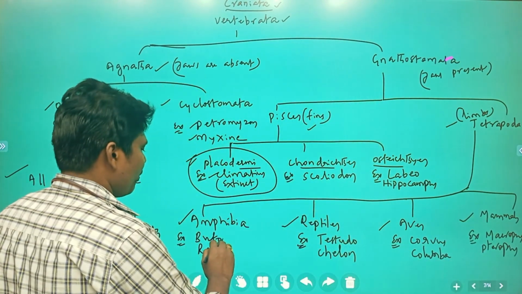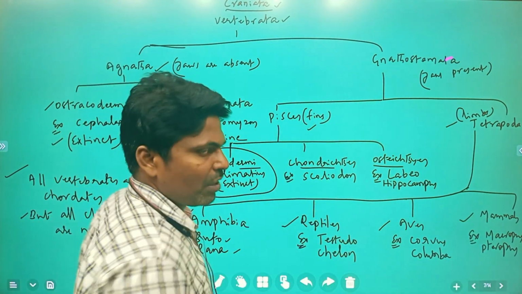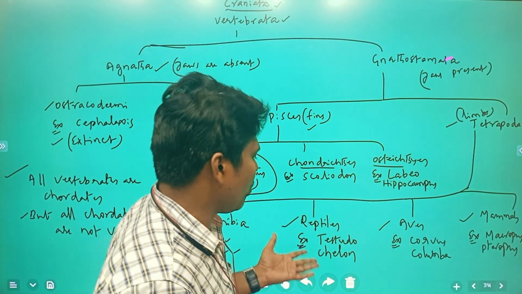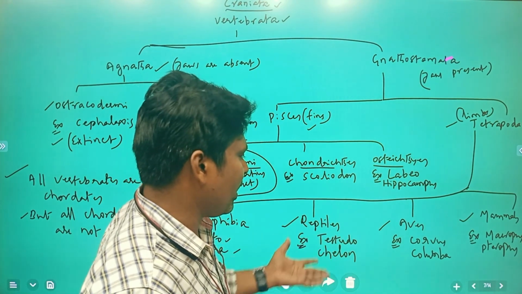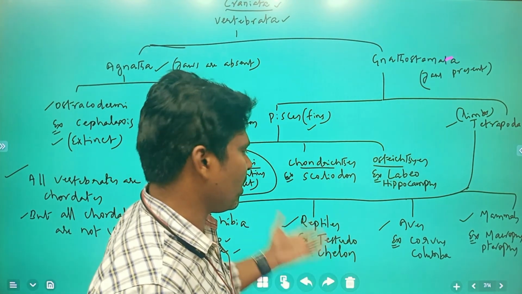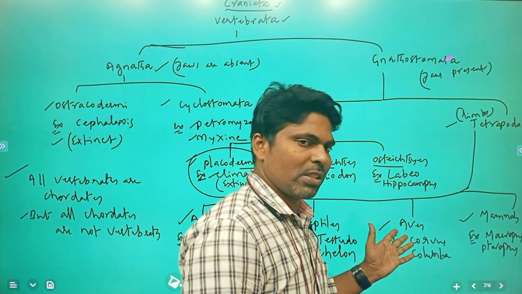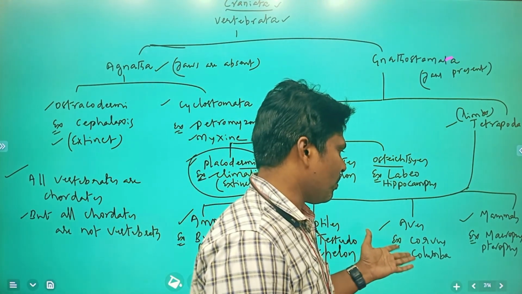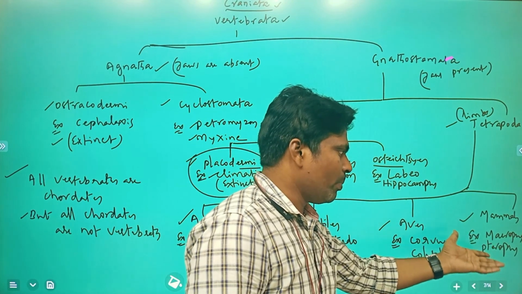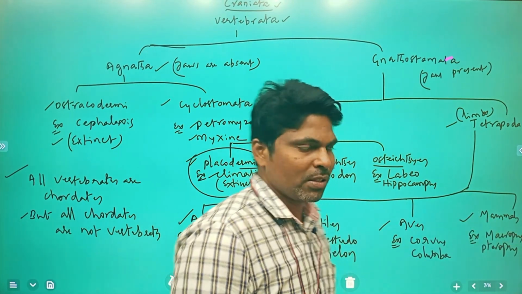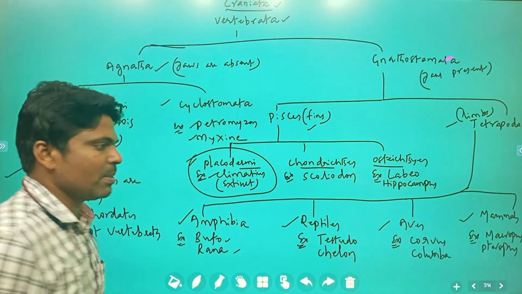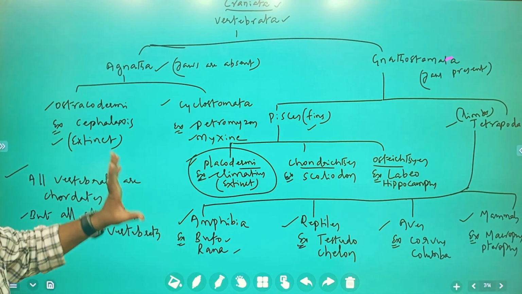Amphibia, example Rana, frogs. Reptiles include Testudo, Chelone, Chameleon; tortoises, turtles and so on come under reptiles. These are birds, Aves. Next, mammals. Human beings also come under these mammals. So this is about Vertebrata.